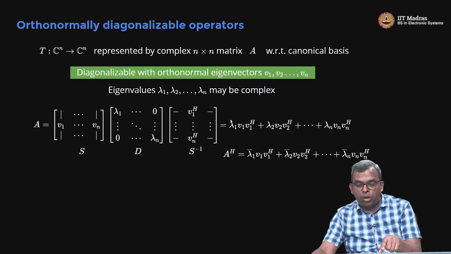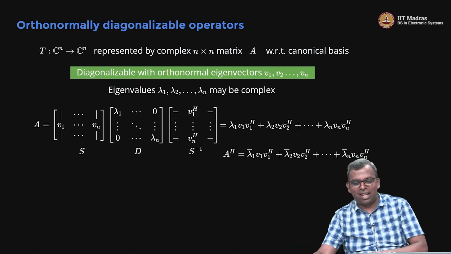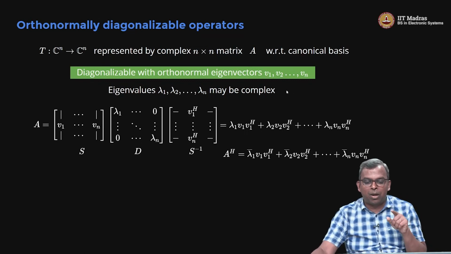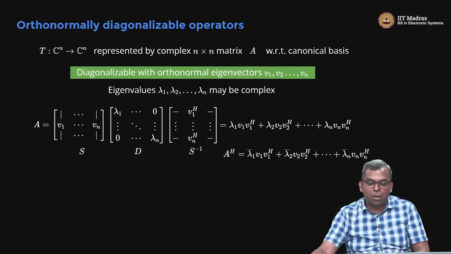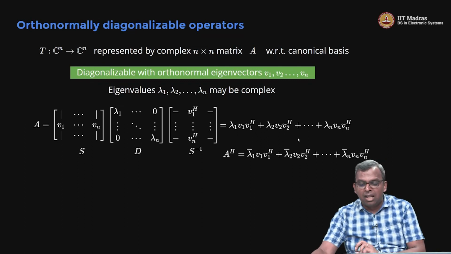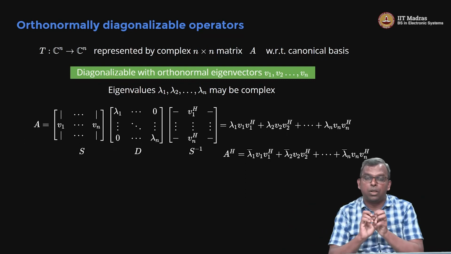When you do Hermitian on this total thing, you have to do Hermitian on each of these factors. Hermitian on V1 Hermitian is the same as V1, so you have V1 Hermitian whole Hermitian, which is V1 times V1 Hermitian. But then the lambda 1 will become lambda 1 bar and that kills you. Because you are assuming lambda is complex, this A Hermitian will not be the same as A. But is there any other easy property that you can observe between A and A Hermitian? It's not very obvious, but maybe we should try to multiply the two of them.